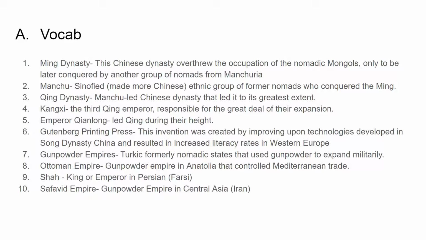Gunpowder empires are Turkic, formerly nomadic states that used gunpowder to expand militarily. Ottoman Empire, Gunpowder Empire in Anatolia, which is now Turkey, that controlled Mediterranean trade. The Shah is king or emperor in Persian. Language of Persia is called Farsi. And the Safavid Empire is a gunpowder empire in Central Asia in the area that is now Iran.